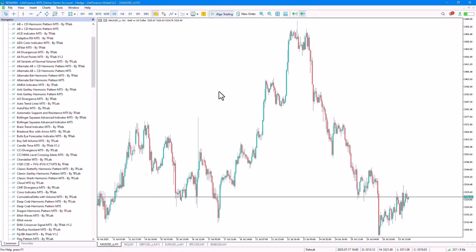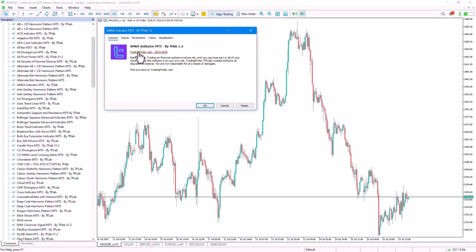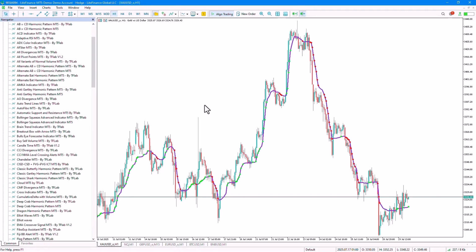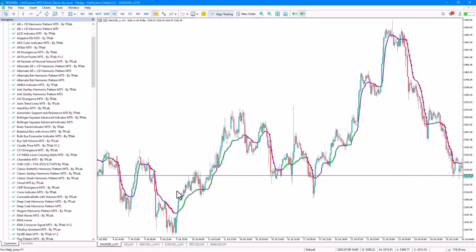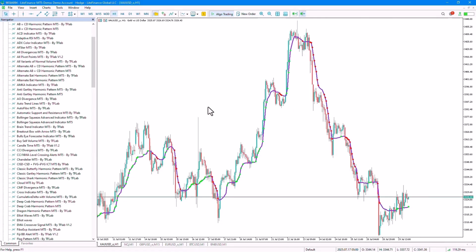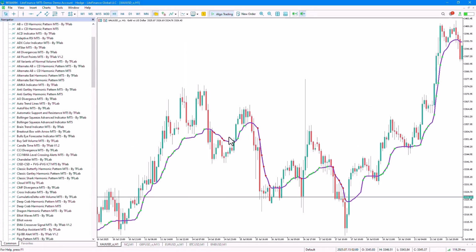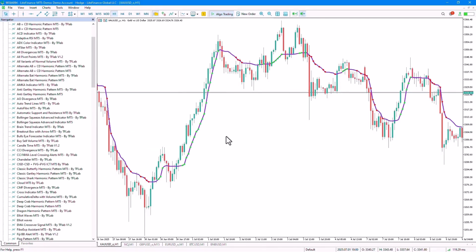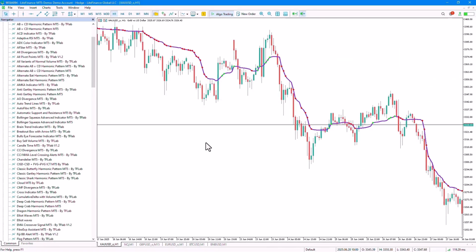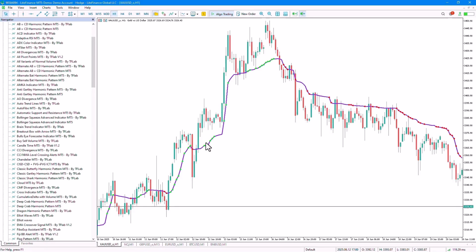From the Navigator section, we select the indicator file and run the indicator by dragging the file onto the chart. Once the indicator is placed on the chart, it starts displaying a trend line on the price chart. Traders can use the AMKA indicator to identify bullish and bearish trends in the market, and based on the buy and sell signals generated by the indicator, they can enter buy or sell trades in the market.